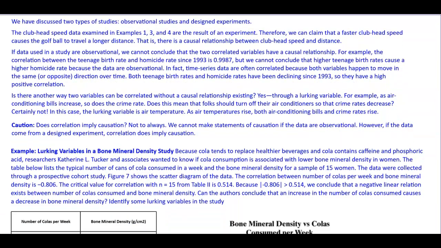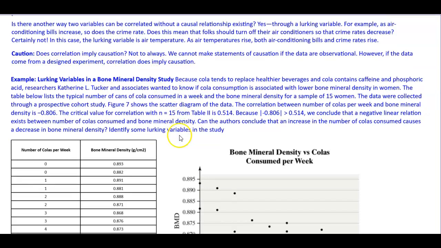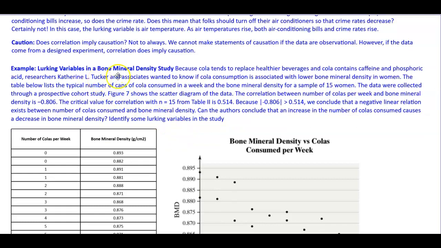So, as a caution, does correlation imply causation? Not always. We cannot make statements of causation if the data are observational. However, if the data come from a designed experiment, correlation does imply causation. So, for example, lurking variables in a bone mineral density study.